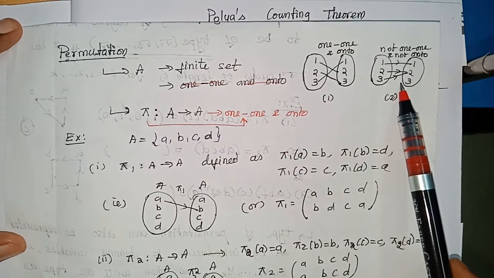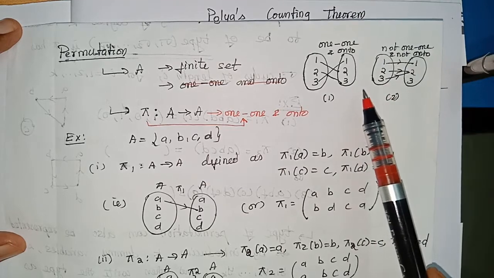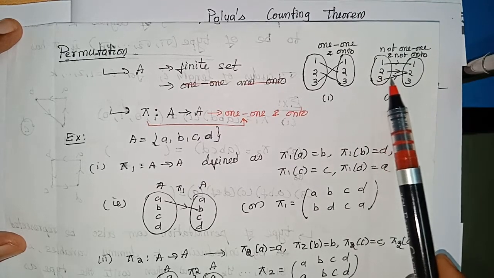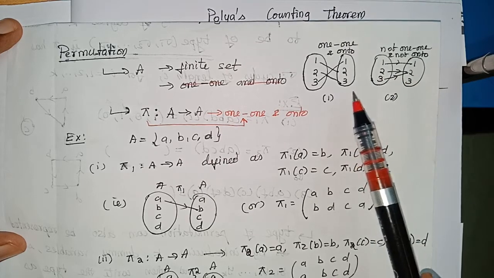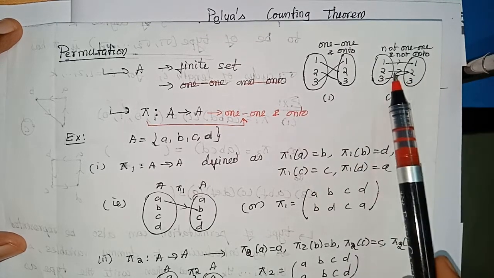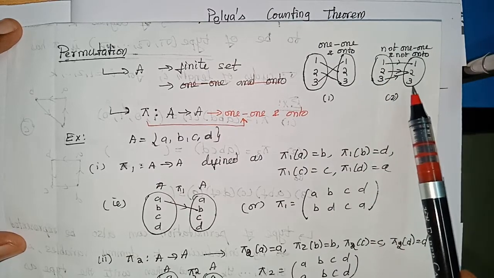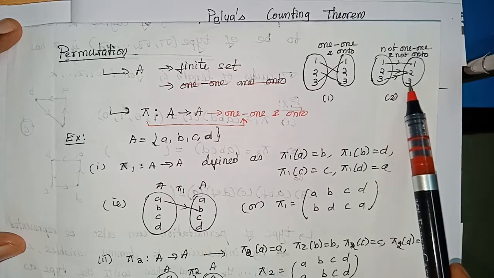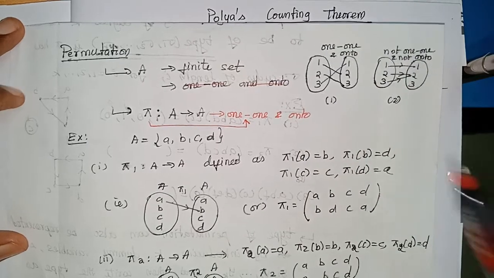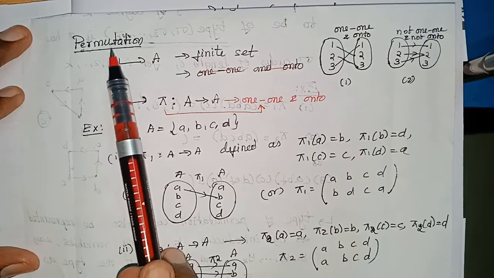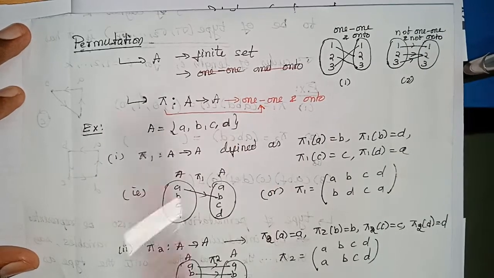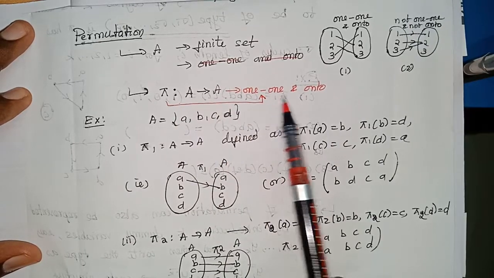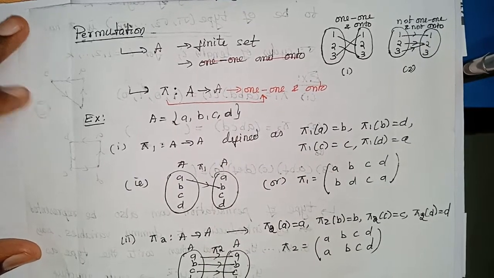This is an example which is not 1 to 1 because the two elements in the domain, 2 and 3, map to the same element. So it is not 1 to 1. If it is 1 to 1, every element should map to a different element. And this is not onto because an element in the codomain has no pre-image. So what is a permutation? A permutation, discussed on a set of finite elements, a mapping from A to A, which is both 1 to 1 and onto, is said to be a permutation.